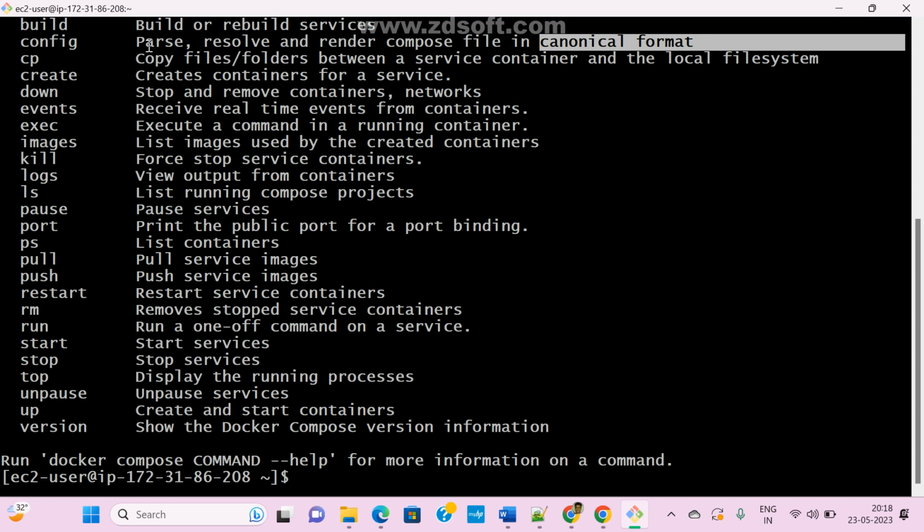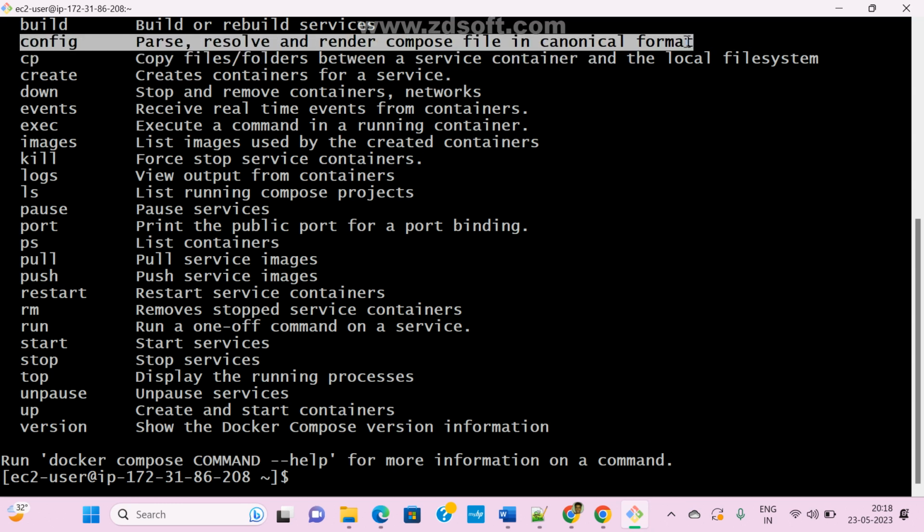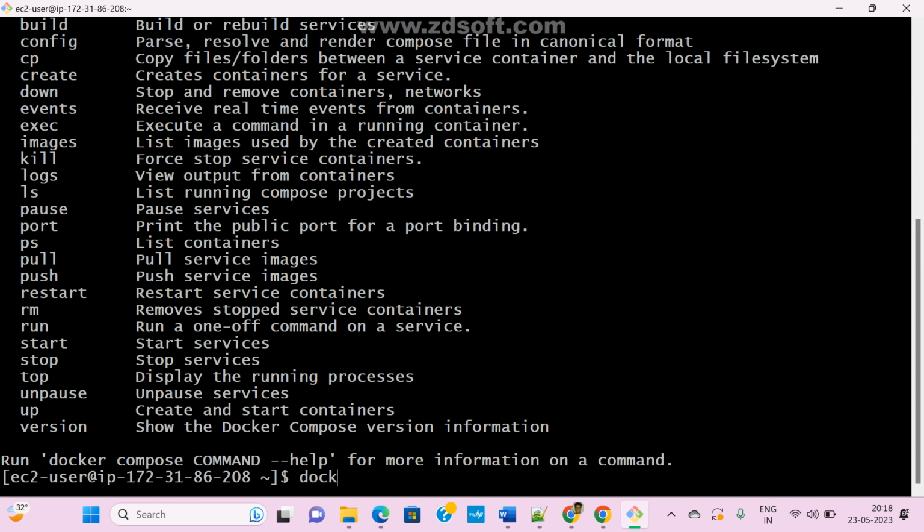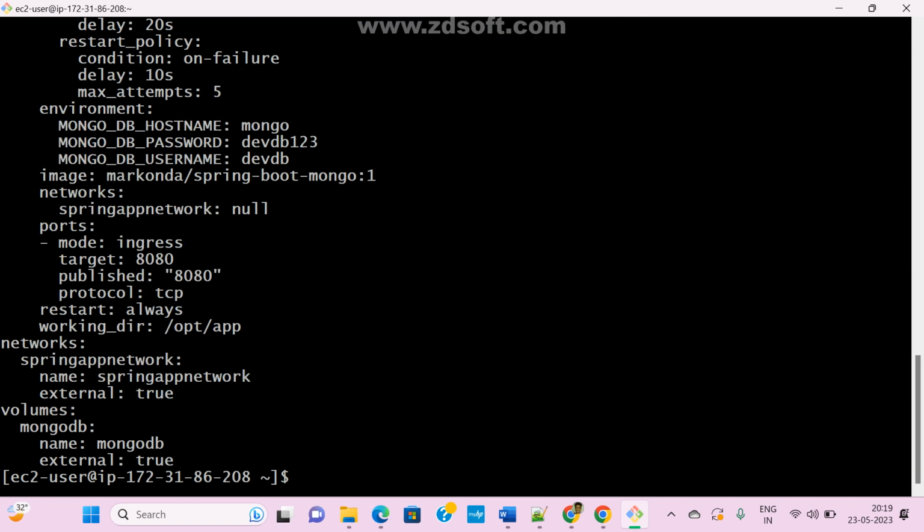If you have any errors, it won't display the file name or content, it will show an error message. Now docker-compose config. If you give config, my file will display, right?